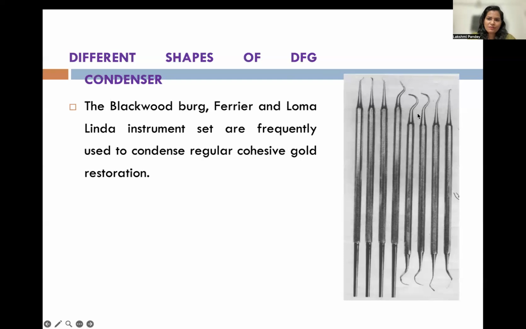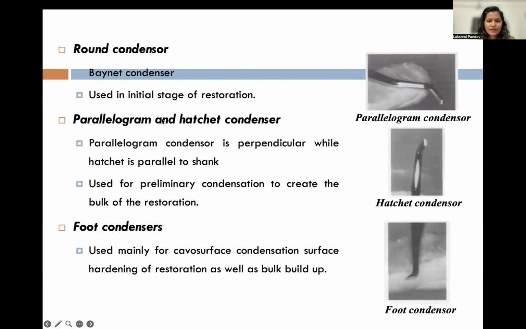These are different shapes of condensers that are used. Loma Linda instrument sets are there, Ferrier sets are there. This is a round condenser. Parallelogram, can you see here? Parallelogram condenser. Hatchet foot condenser. This is a very special type of condenser that is used mostly for compaction of wood. See, the names are given based on the shapes, and primarily the function is condensation.